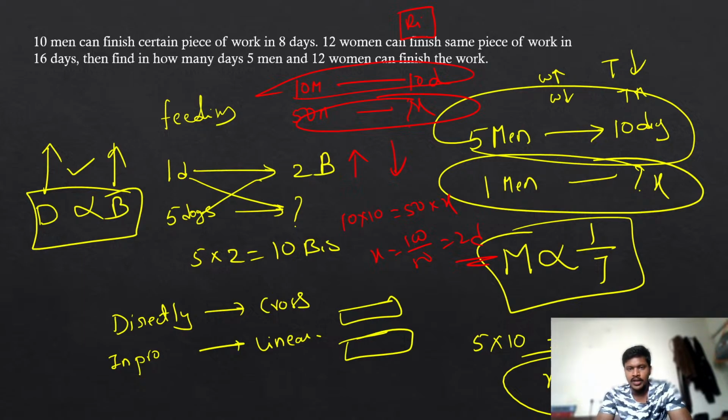Simple thing, find out the relation between two variables, whether they are directly proportional or inversely proportional. If they are directly proportional, you can do cross multiplication. If they are inversely proportional, do linear multiplication. That's it.